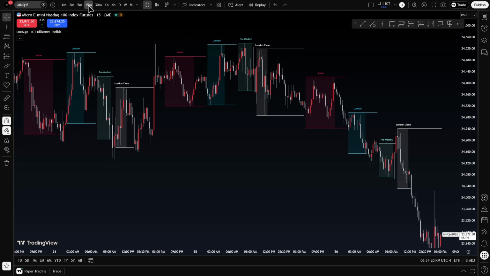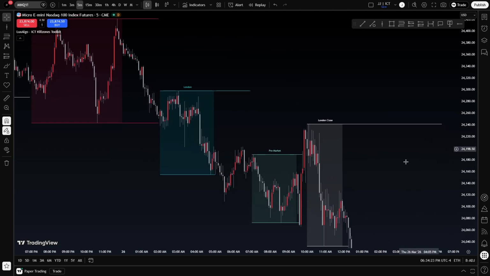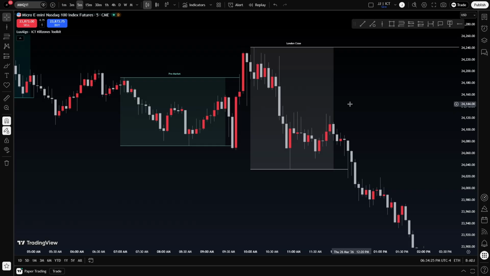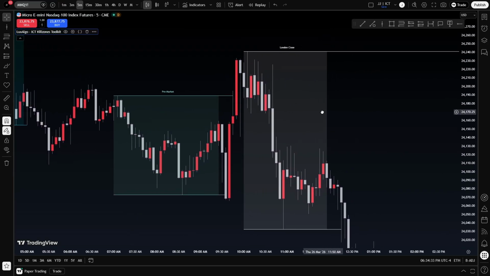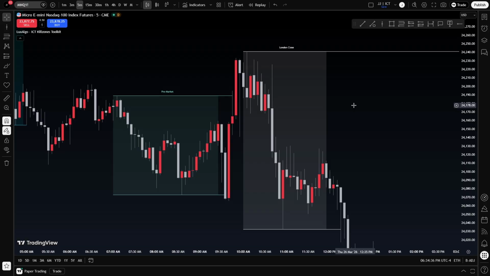Well, I kind of, sort of, not necessarily invented this, but I'm not going to truly say I did because we never know. ICT could have taught this 20 years ago when he was 19 years old. But I haven't seen ICT use respect and disrespect like this. I would never hear him say, I want to expect this new week opening gap to get disrespected, because he likes new week opening gaps. I've never heard him say I want to expect this to run through a specific order block. I'll normally hear him say respect it or tap one and expect it to bounce off of it, but I would never hear him say disrespect or run through.